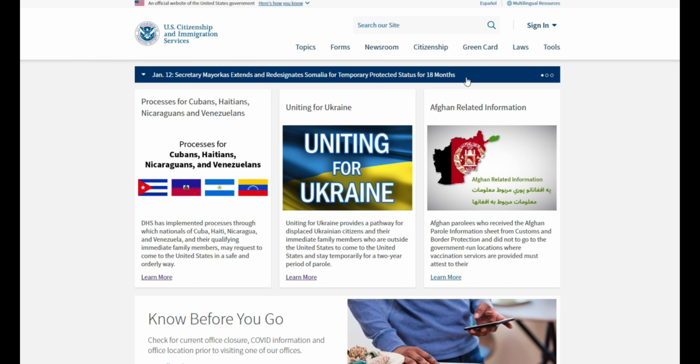If you are still not sure about the steps involved in this process, you can go to uscis.gov, and right on the first page you will see these two sections. One is dedicated to nationals of these countries, and then the other is dedicated to nationals of Ukraine. However, the process for nationals of these countries is similar. You can click Learn More right here under one of these sections.